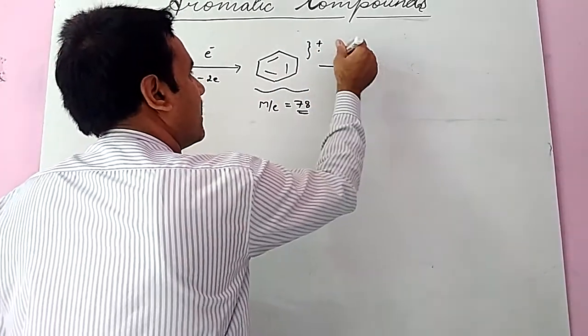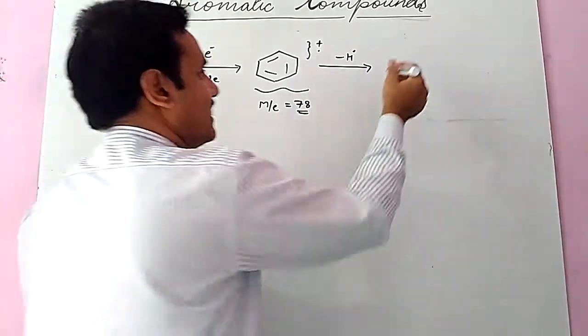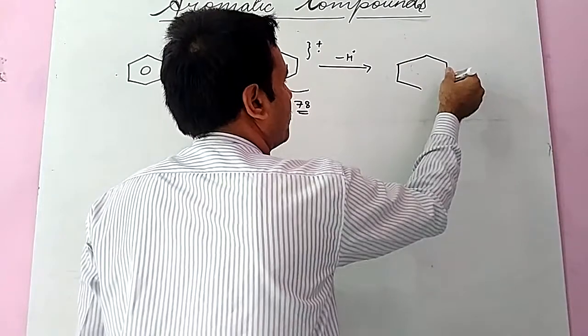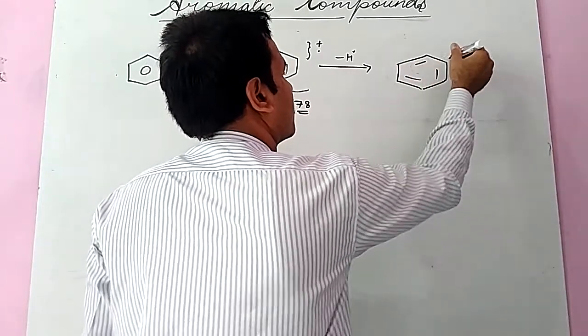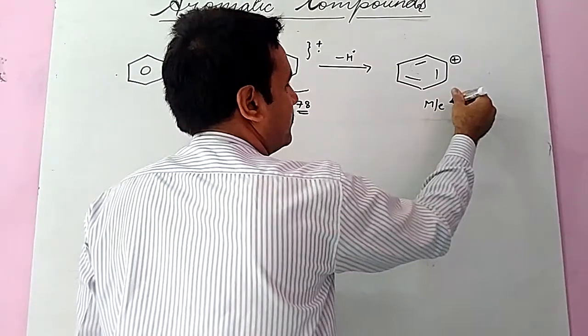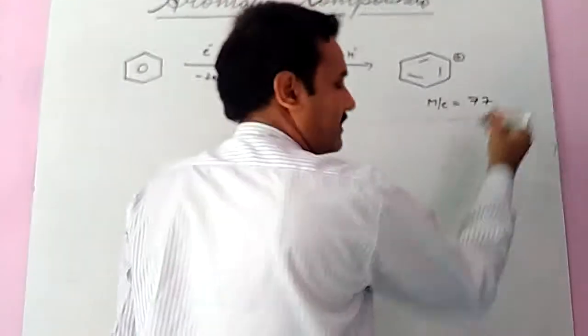Now if only an H radical is removed, then it converts into the phenyl cation, and here the M/E value, with just one hydrogen released, is 77.